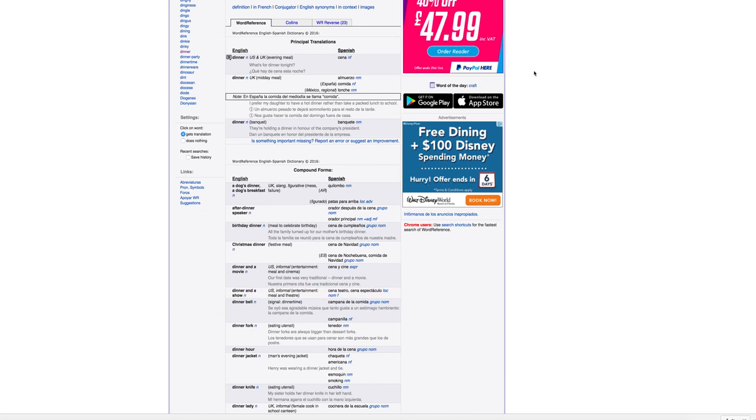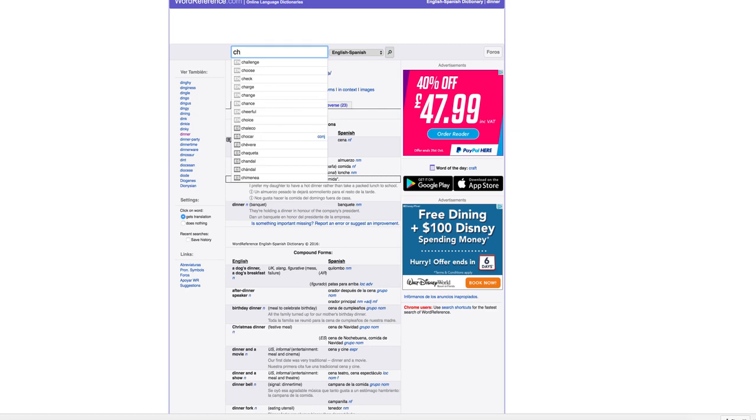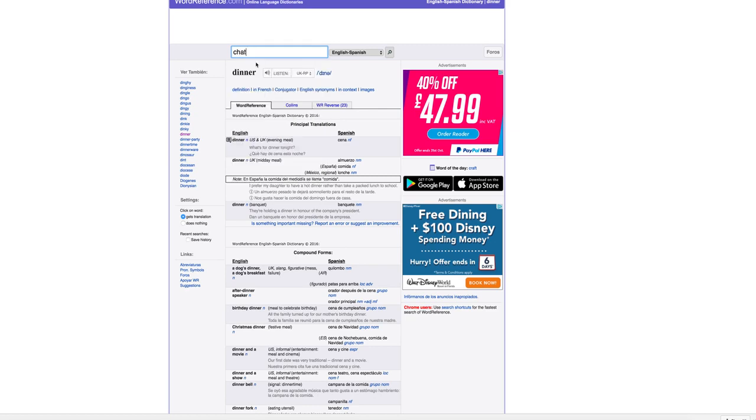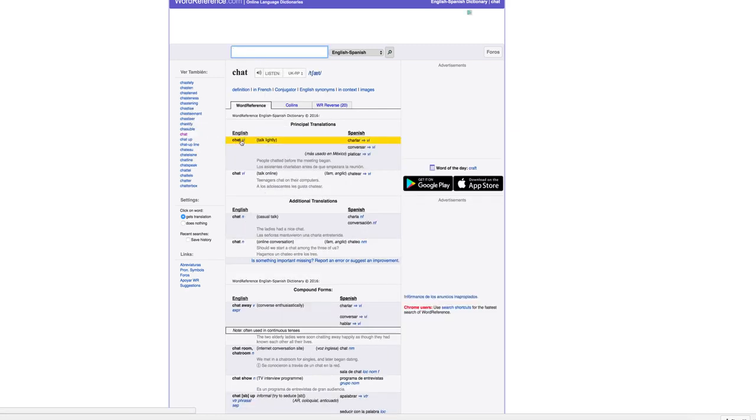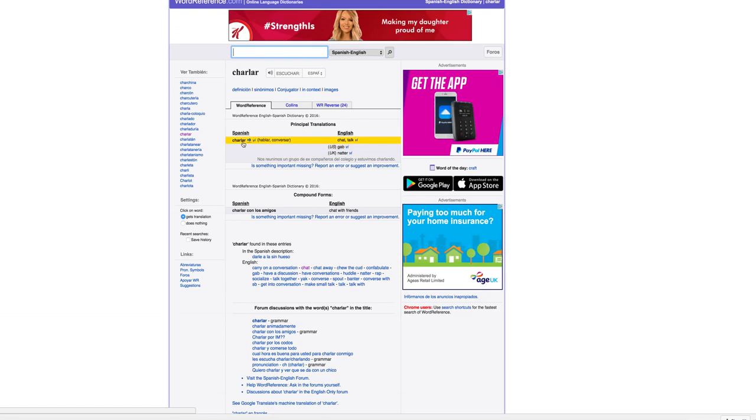Let's look on WordReference, and let's say that in Spanish I want to say, for example, that you have a chat. So I will look at chat, and I'll find that chat as a verb in Spanish is charlar. Can you see that it ends in AR? So this means it's an AR verb, and it's going to follow the pattern that we're going to be looking at now.